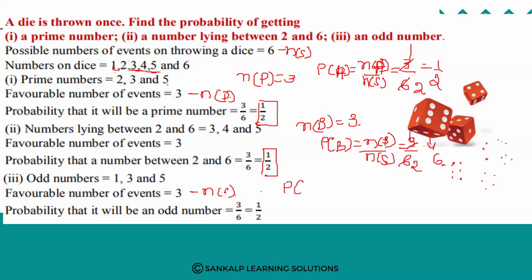So P of C, the probability that it will be an odd number, is equal to n of C divided by n of S. N of C is 3 and n of S is 6. 3 ones are 3, 3 twos are 6, that is 1 by 2. Understood? Easy.